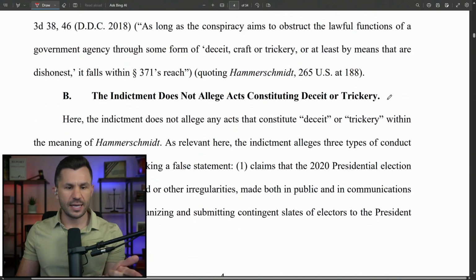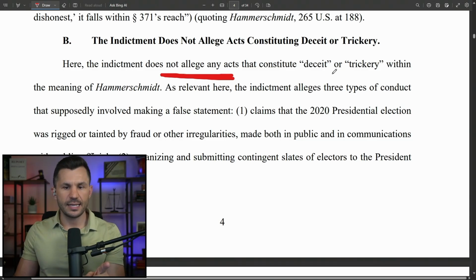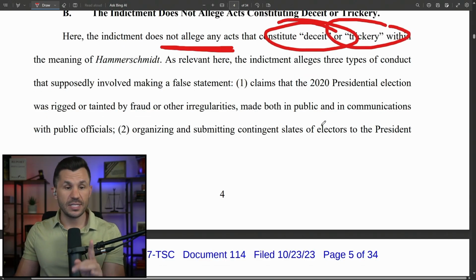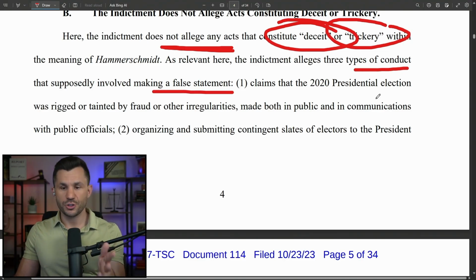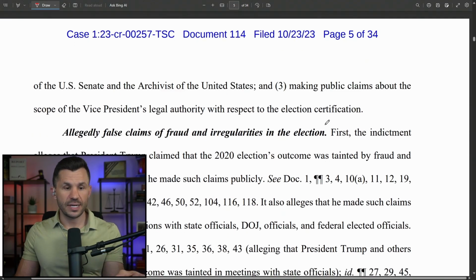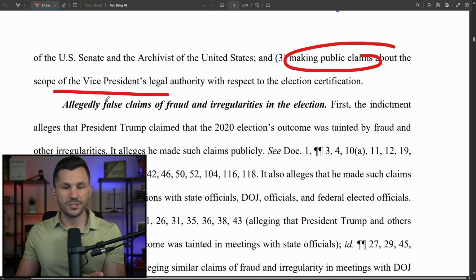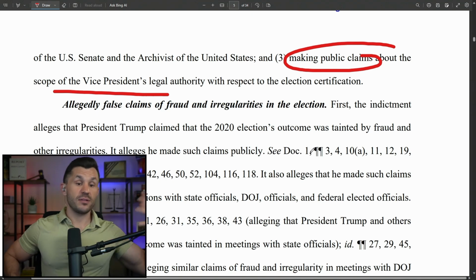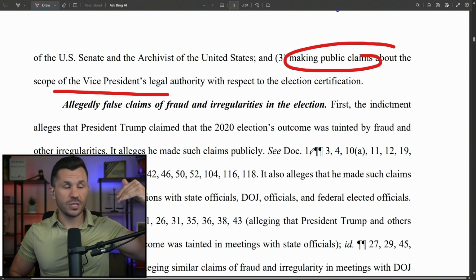They say in this case, here, Jack Smith does not allege anything that constitutes deceit or trickery. The indictment says that 3 things are needed. They say that all of these are involved in making a false statement. 1, that Trump said 2020 was rigged. 2, alternate slates of electors. And 3, making claims about Pence. All of those things Jack Smith alleges were illegal. Now they're going to take each one of those apart one by one.